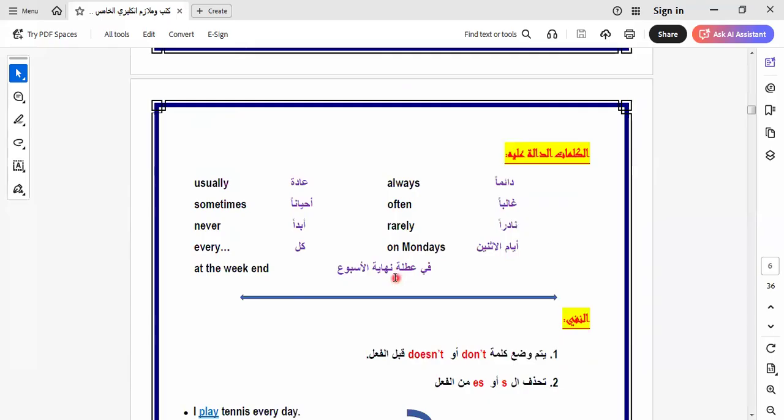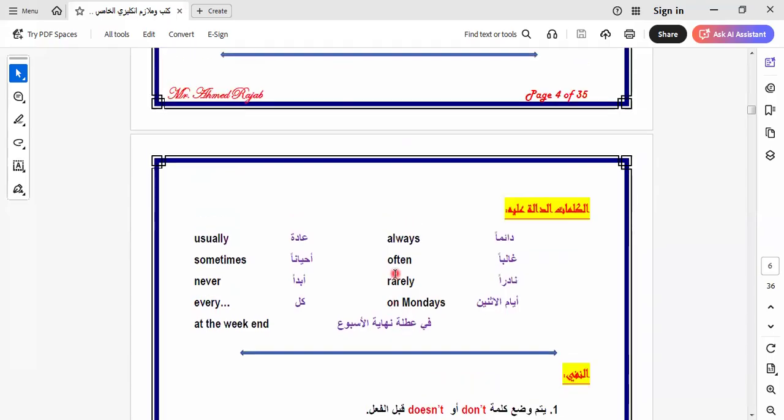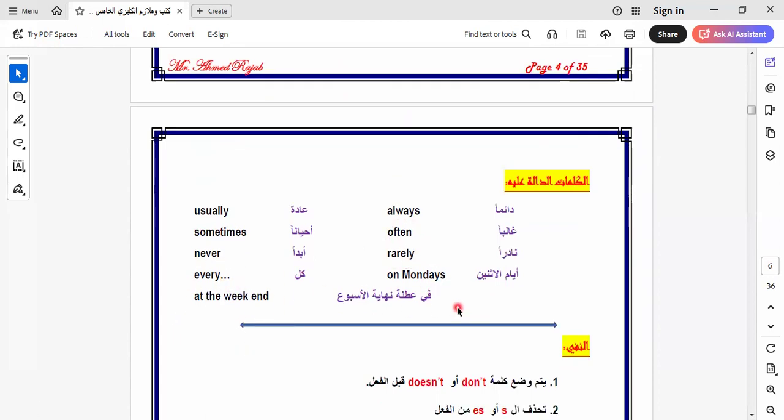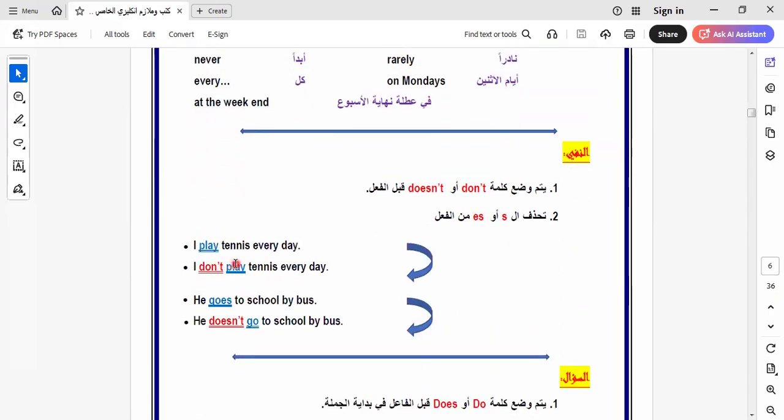So I would like to remember with me the adverbs of frequency that refer to the present simple tense. It will be usually, always, sometimes, often, never, rarely, every, at the weekend, on Mondays. We use always for a habit that happens 100% of the time. If it doesn't happen at all, we say never, it's 0%. So the action happening 100%, we use always. The action didn't happen at all, it will be never, and it will be 0%.